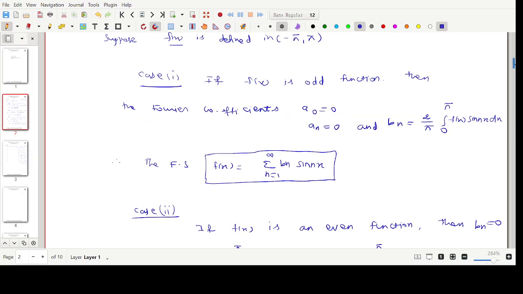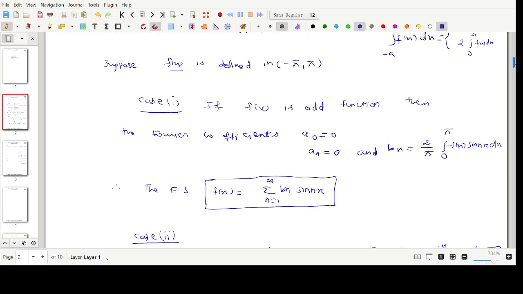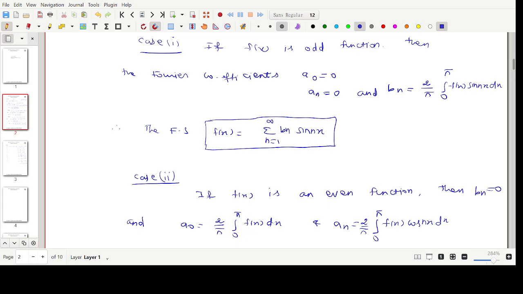So what is the Fourier series expansion? Suppose the function is odd, the Fourier series expansion is f of x equals summation n equals 1 to infinity of bn sin nx. The other coefficient values are 0. Directly we can write out this formula and substitute the value.